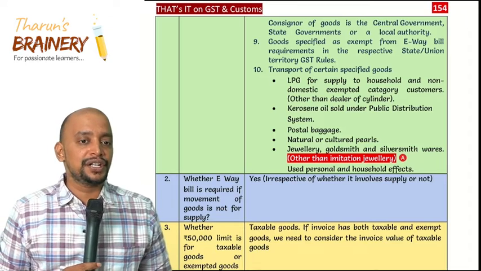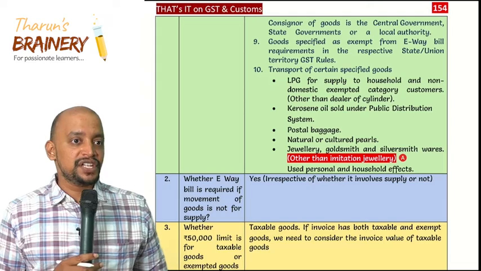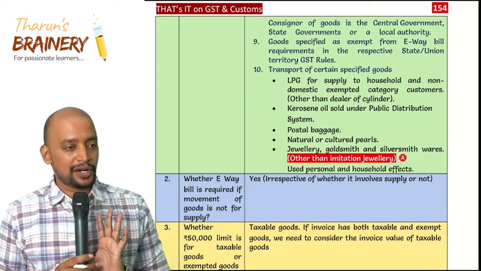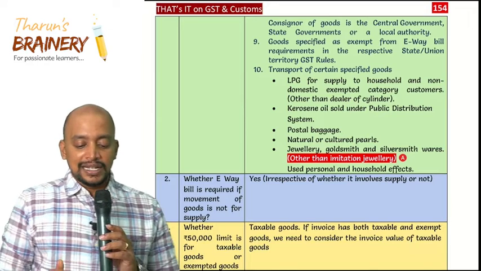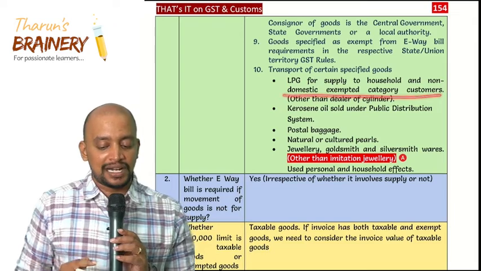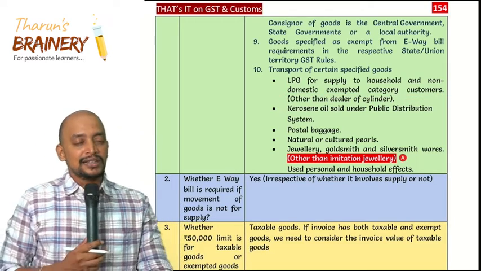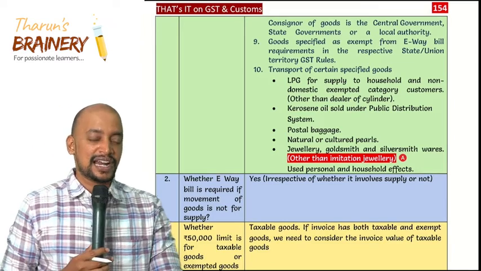State governments and union territories also may have liberty to specify some goods for which e-way bill is not required. Those goods do not require e-way bill. Plus some more goods which are specified by the central government, like LPG for supply to household or domestic exempted category customers. That is, these red color cylinders; usually LPG cylinders have two colors, red and blue.